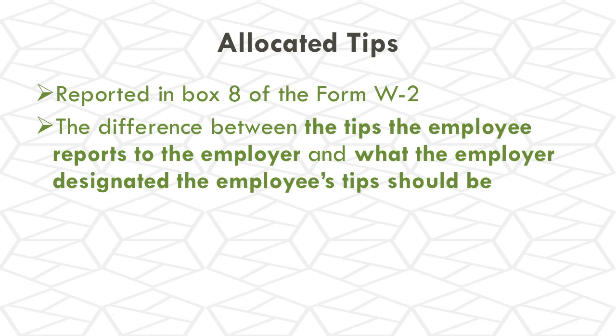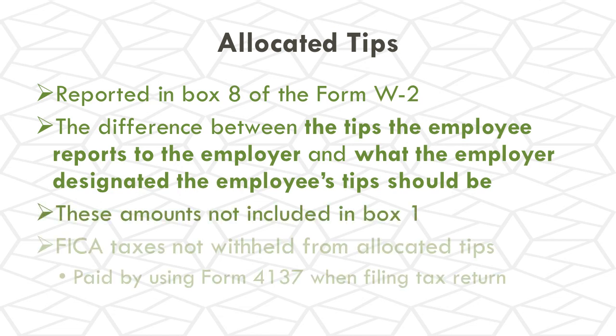The reason that these amounts are separated out from box 1 wages is because FICA taxes have not been withheld from allocated tips. FICA taxes must be paid on this additional amount when filing a federal income tax return, again using that same Form 4137.